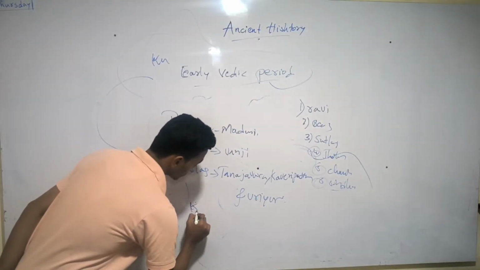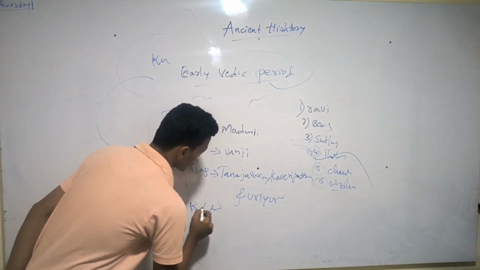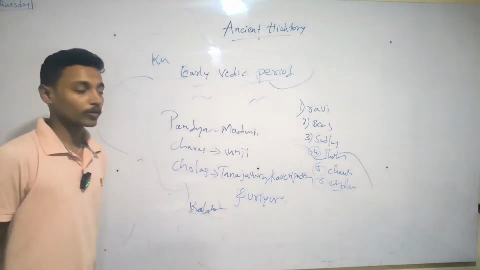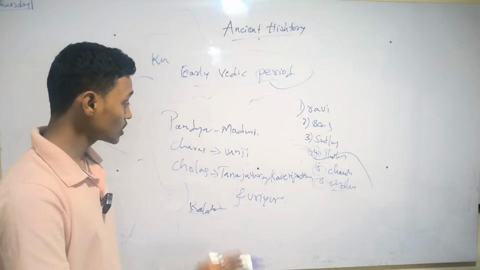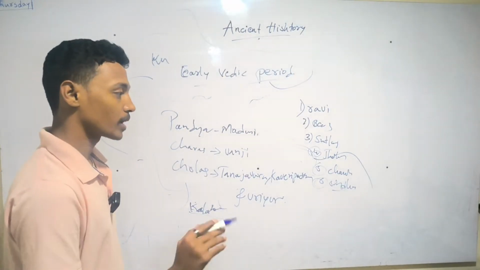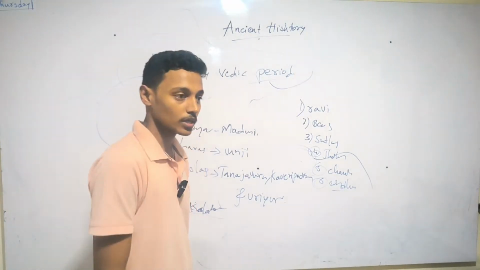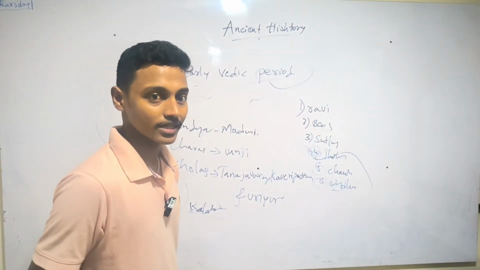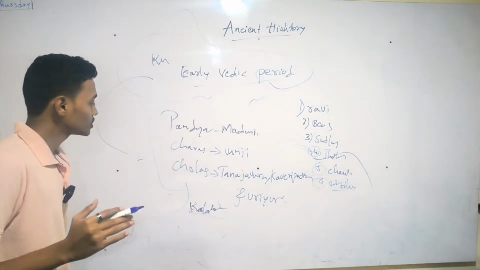Now comes the emergence of the Kalabhras, who were against the Brahmanas. The Kalabhras conquered the Cholas, Cheras, and Pandyas.